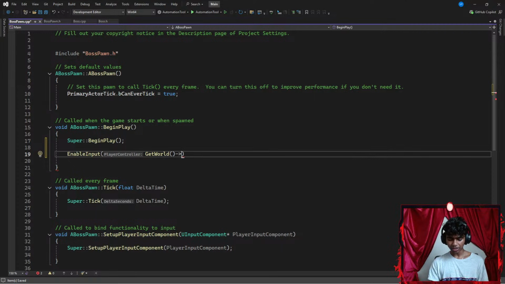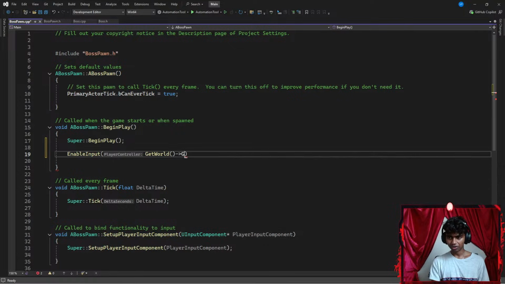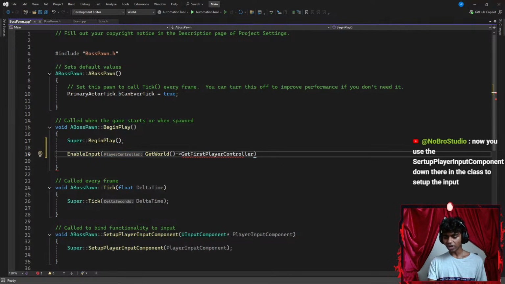So I have to go with something like get first player controller. I keep forgetting the function name. There we go. Get first player controller. Okay, perfect. I'm going to use this function. Then I end my enable input function with a semicolon. Now, once I'm done with that, let's see what to do.